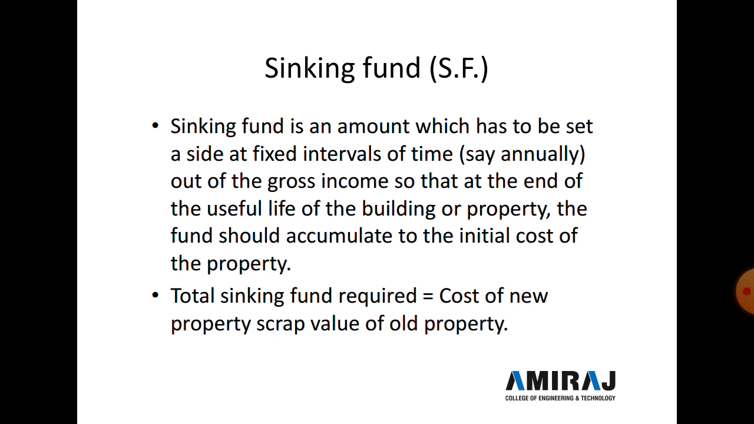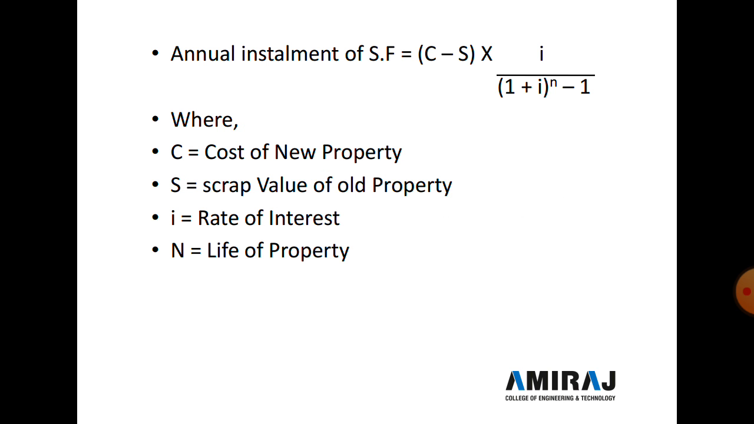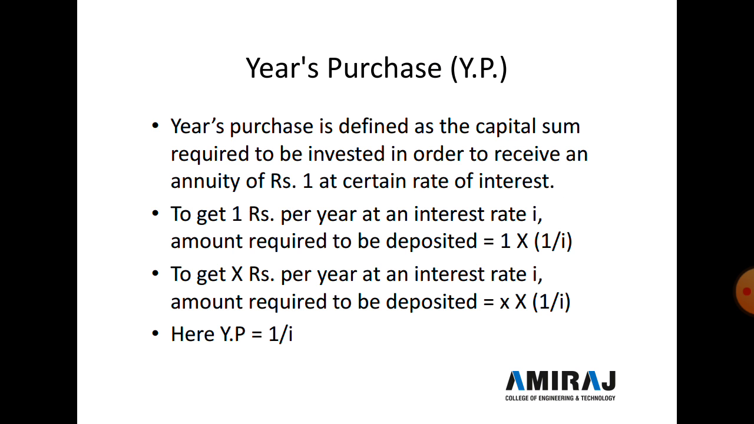So it is an equation. Now the annual investment of a sinking fund is equal to C minus S, where C is the cost of the new property and S is the scrap value of the old property, multiplied by SF. We already discussed SF is I divided by (1+I)^n minus 1. Here I is the rate of interest and n is the life of the property. Now the next topic is year purchase, YP.